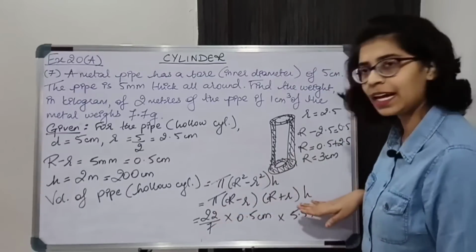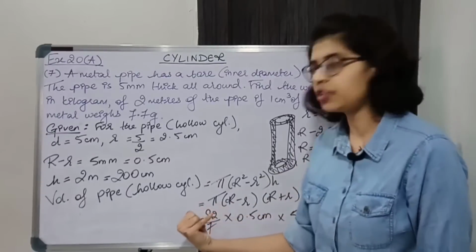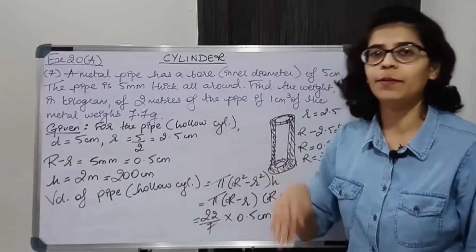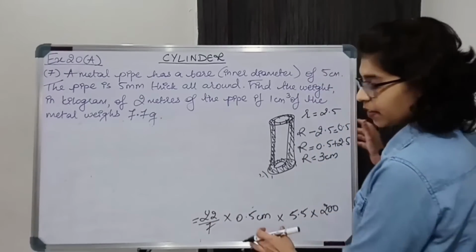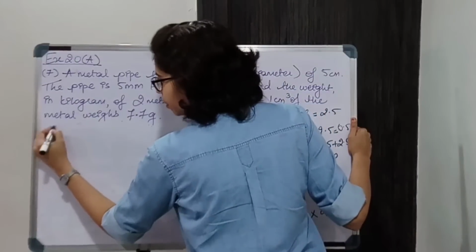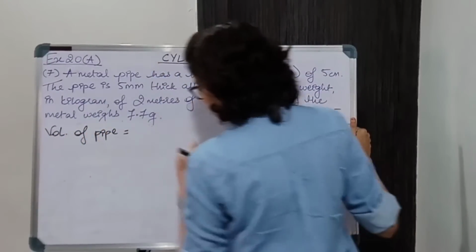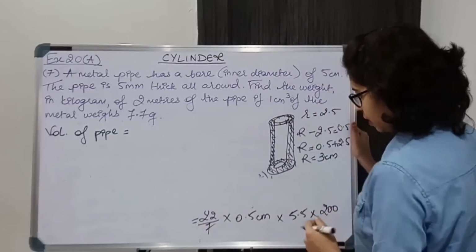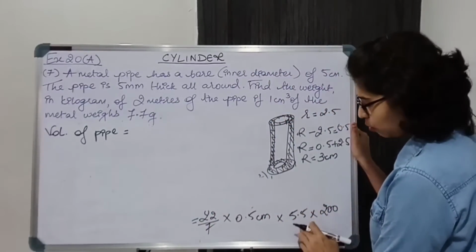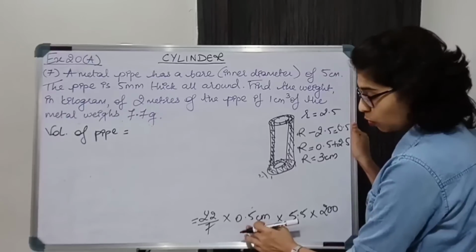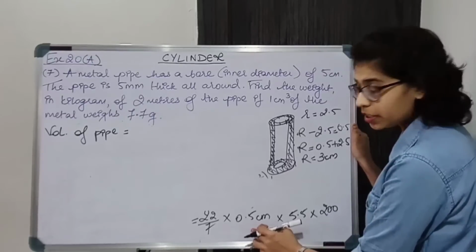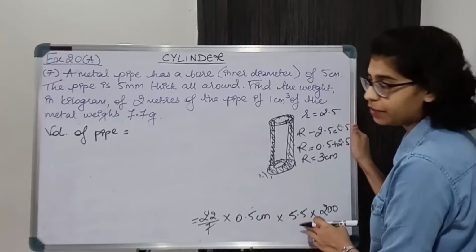Now nothing is getting cancelled, so what we'll do, we'll multiply everything in the numerator and then divide by 7. Now volume of the pipe is, multiplying everything, I'll give a 0 over here and a 0 over here, so the decimal will go away. This will become 5 and this will become 55.